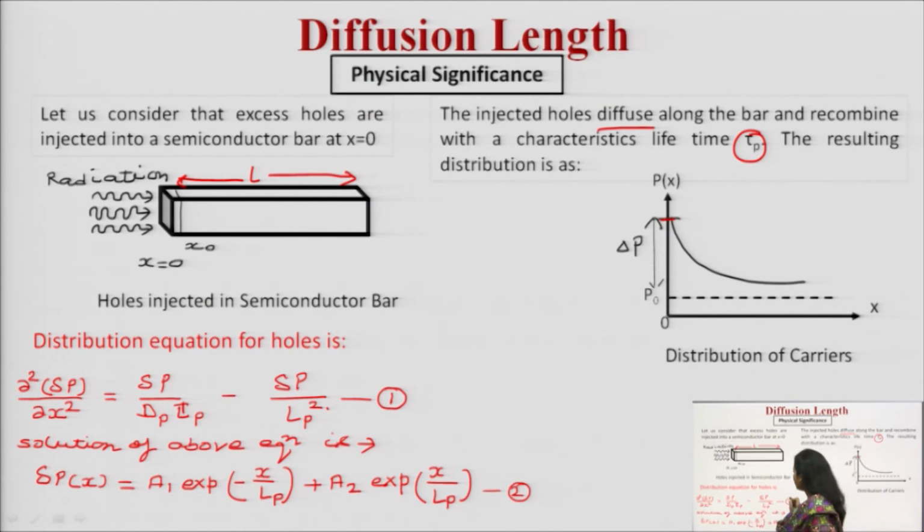Now, the challenge is that you have to simplify this equation. Equation 1 needs to be simplified, because finally you have to generalize a result. The solution of this equation can be given in this form, equation 2. Here A1 and A2, these two terms, have been included. These are the constants of integration. Now you would like to eliminate these unnecessary terms and simplify further. So what is our challenge? We have to apply the boundary conditions, find the values of A1 and A2, and simplify equation number 2.